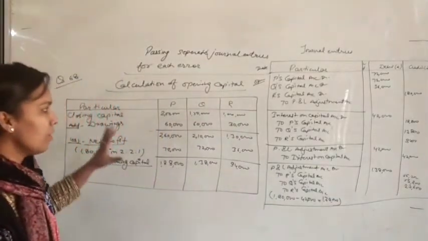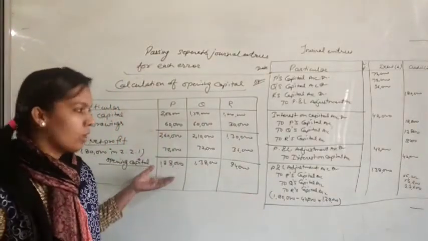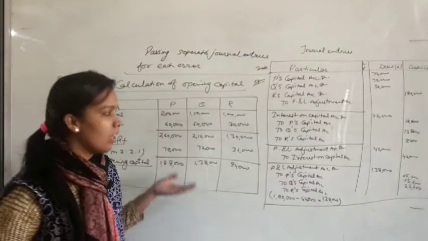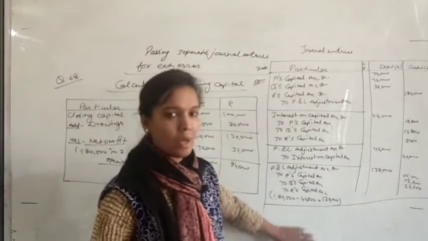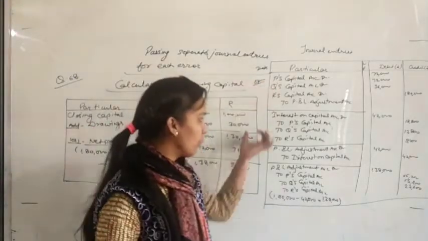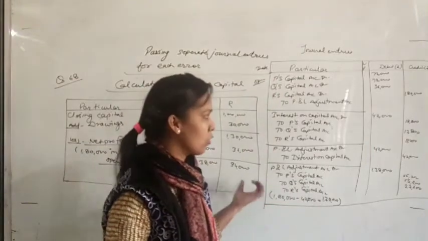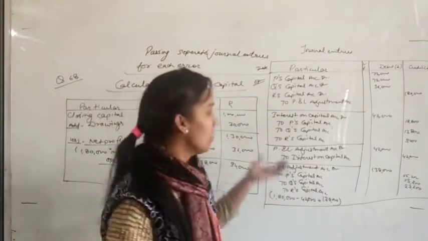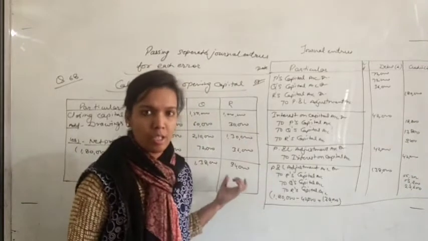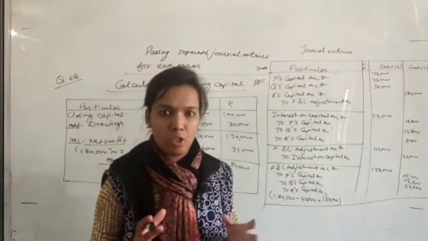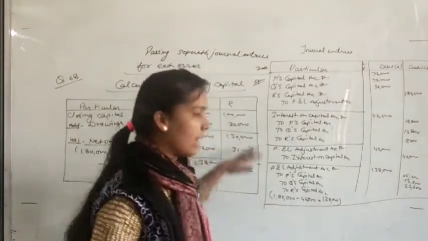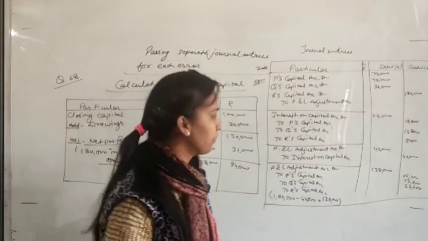So in this condition, first of all, this is the old method that we found opening capital. After finding opening capital, we just pass the journal entry. Here you have to make a date column also, just due to lack of space I didn't prepare it. So you have to prepare a date column also. In the date column we just have to mention the opening date. Okay, in all the entries the opening date will be given.